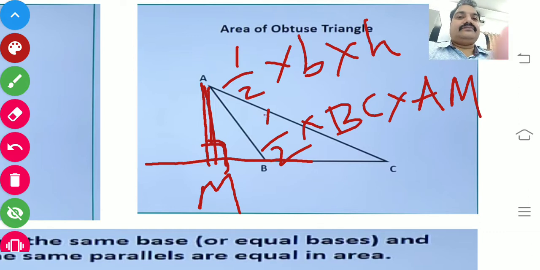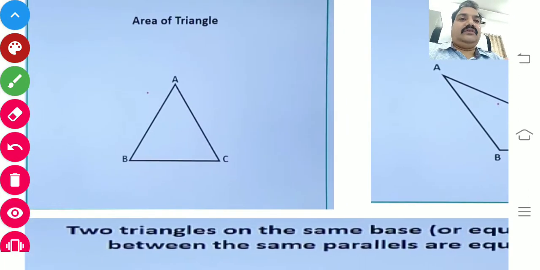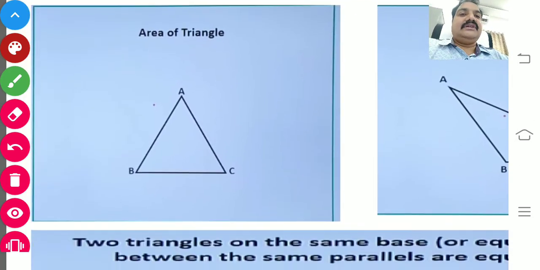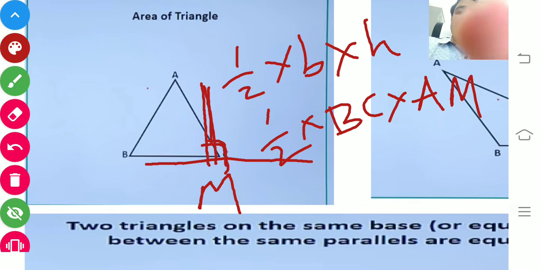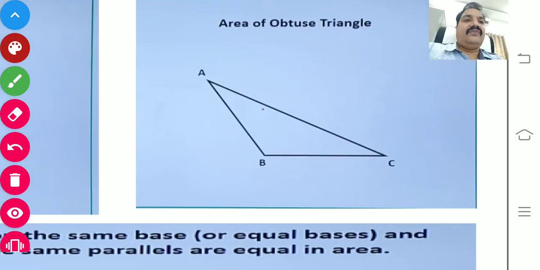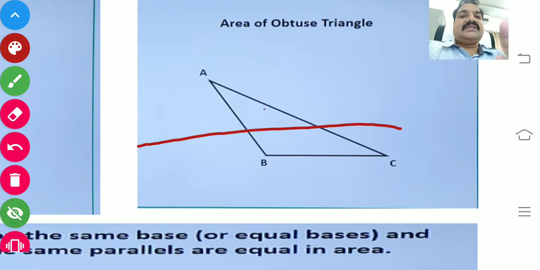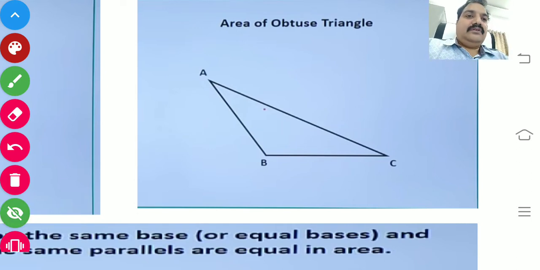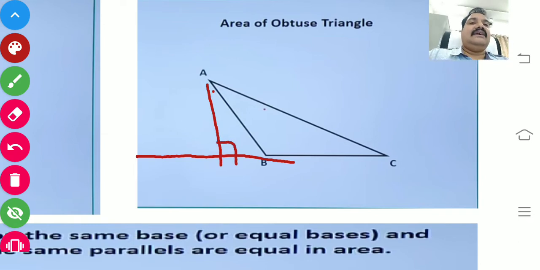For an acute triangle, no need. Simply, the altitude is inside the triangle. Whereas if you want to find the area of an obtuse triangle, the altitude is outside of the triangle.